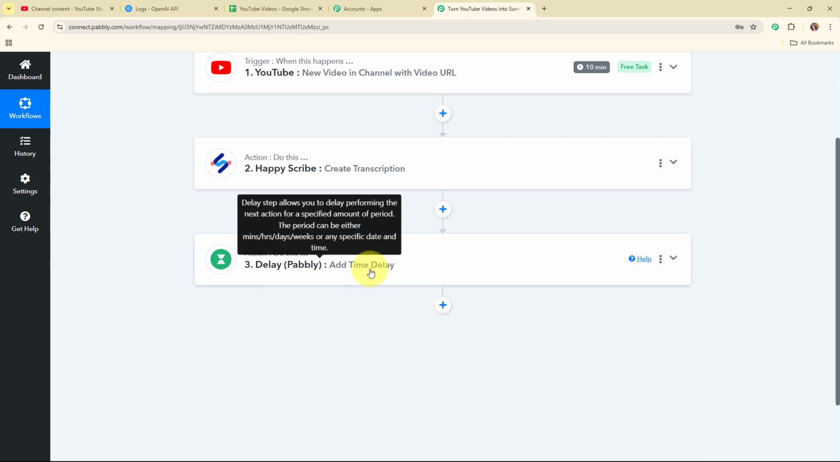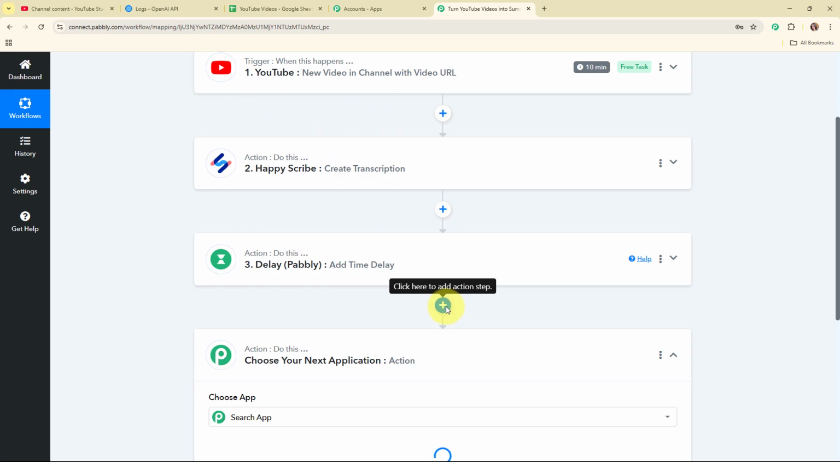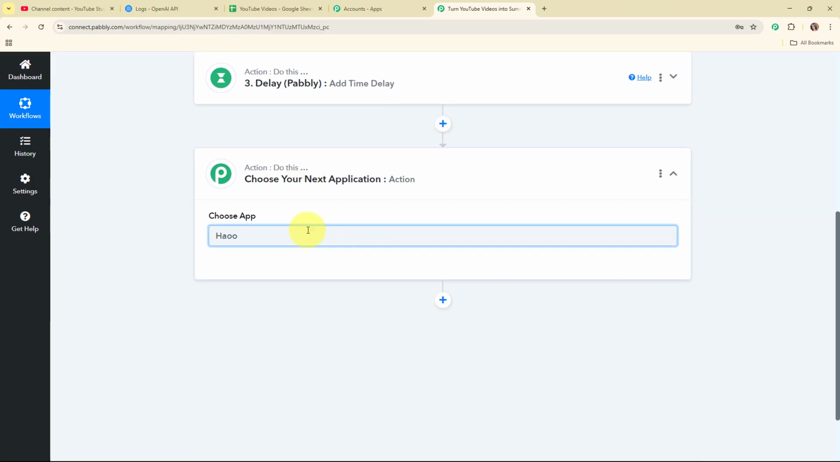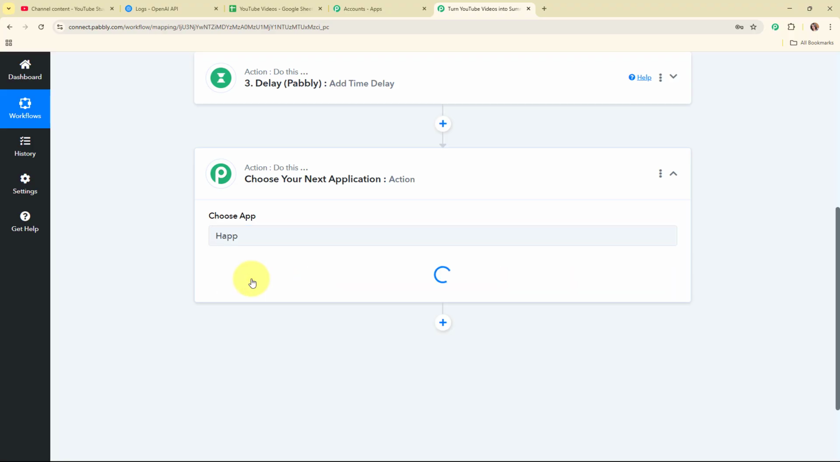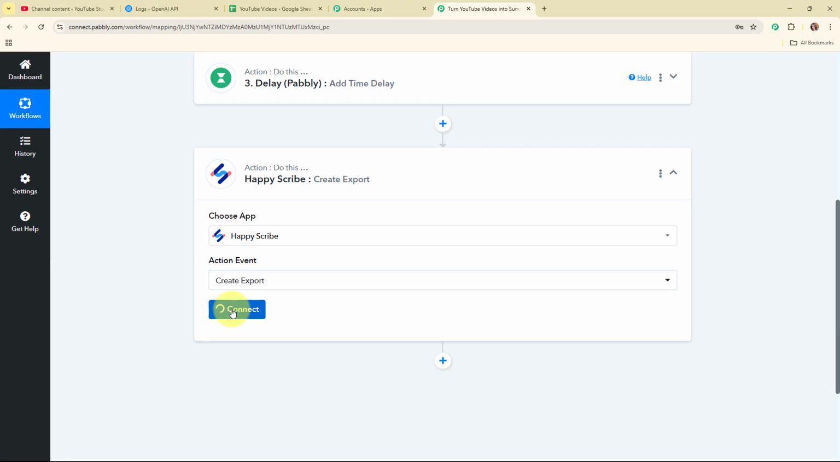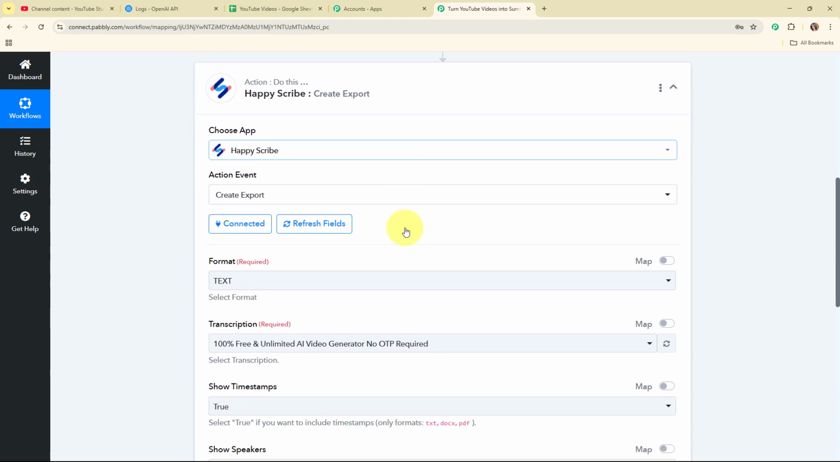So now after delaying the workflow, what we are going to do is create an export for this transcription. So for that I'm going to add another action step over here, and in this action step I'm going to select my action application as Happy Scribe once again, and here I'm going to select my action event as Create Export, and then I'm going to click on this connect. This time to build this connection I'm going to select the existing connection, as I've already connected my Happy Scribe account with Pabbly Connect in my previous action step. And now after building this connection we are going to move forward.